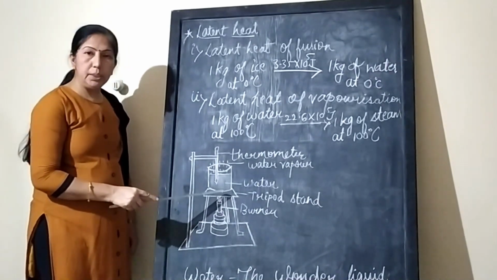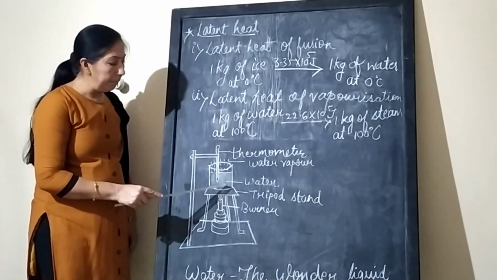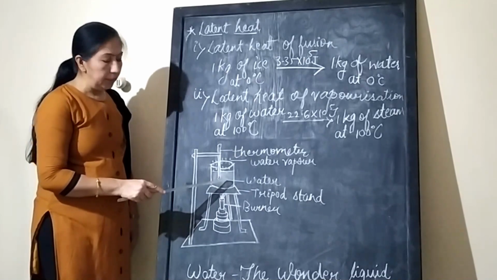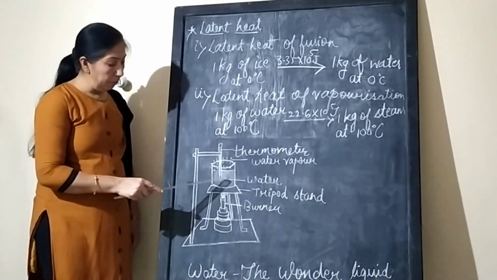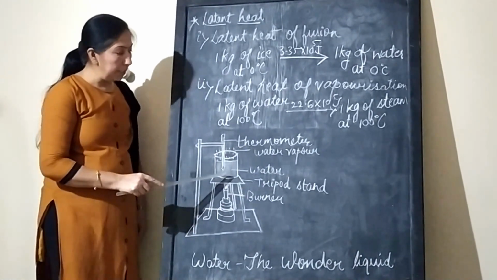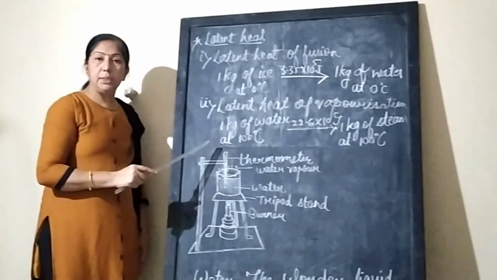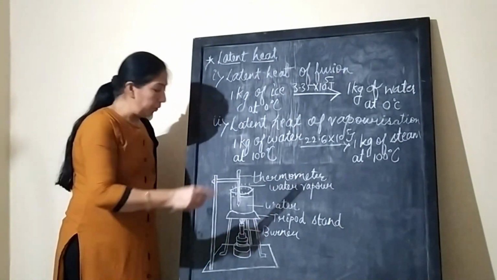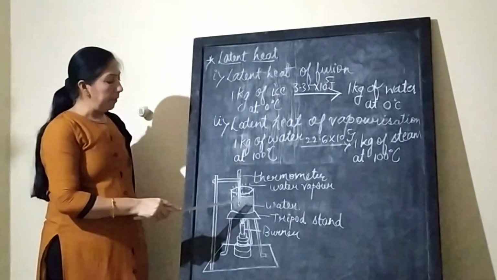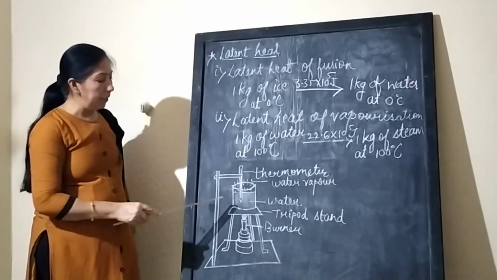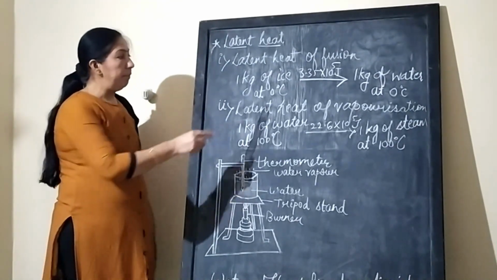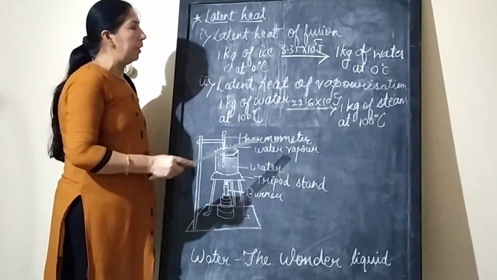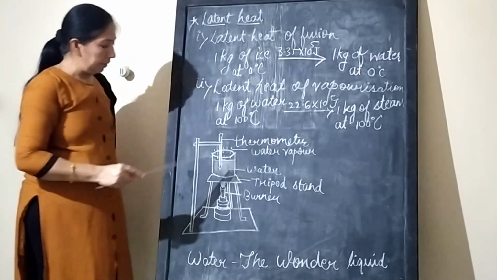Then at 0 degrees Celsius, ice starts melting, till the whole ice is converted into water. The temperature remains the same. Suppose we take 1 kg of ice and it is converted into 1 kg of water. The temperature remains 0 degrees Celsius. But the effect of ice pieces is more than the effect of chilled water because of latent heat of fusion.